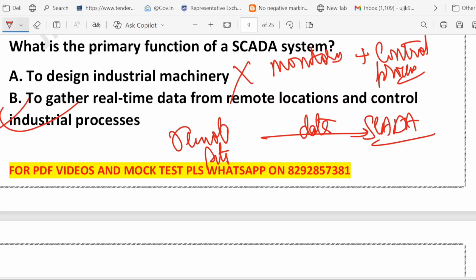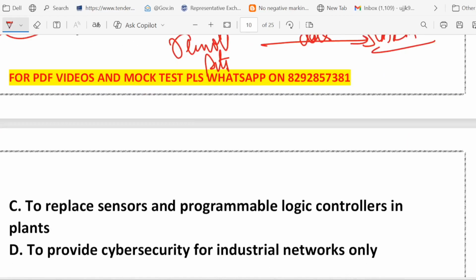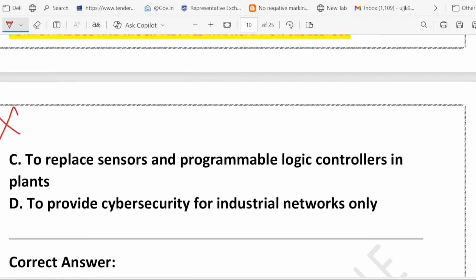That's the role of SCADA, right? Real-time data from remote location. Option C, to replace sensor and programmable logic control in the plant. So, SCADA replaces sensor with PLC? Actually, SCADA works with sensor and PLC. It does not replace them. The word replacement is wrong.